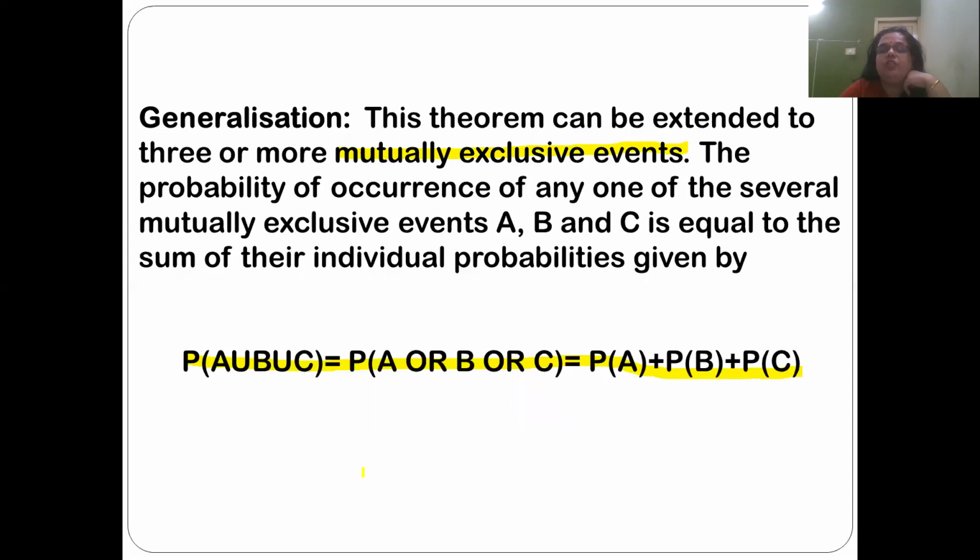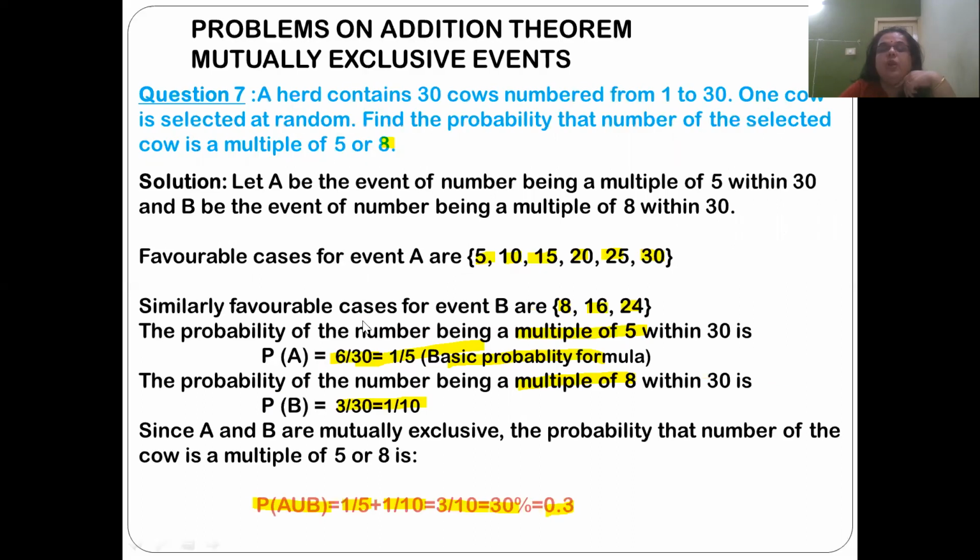What are mutually exclusive events? If A occurs, B and C cannot occur; if B occurs, C and A cannot occur; if C occurs, A and B cannot occur. Only then are they called mutually exclusive events. A problem on the addition theorem of mutually exclusive events, we can very clearly understand from this problem.